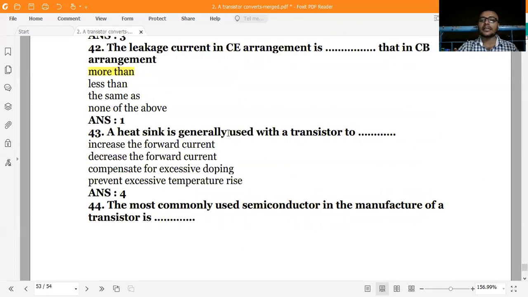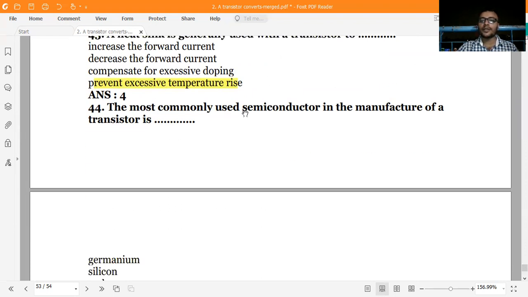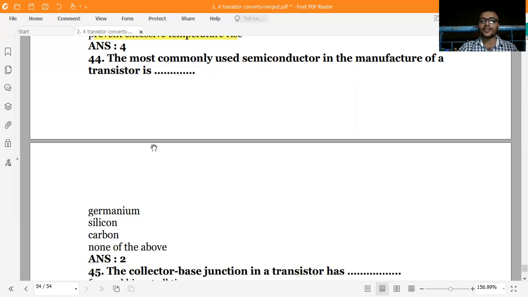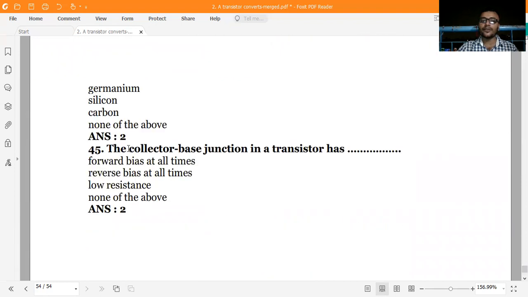A heat sink is generally used with a transistor to prevent excessive temperature. Here we use heat sinks with transistors. The most commonly used semiconductor in the manufacture of transistors, which material is used? Generally, silicon is used. So our option is the second.